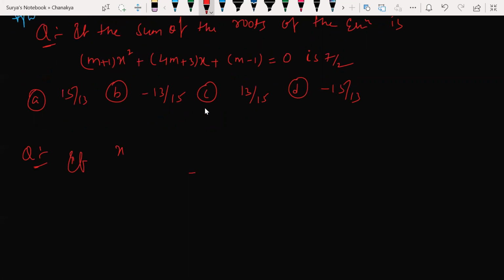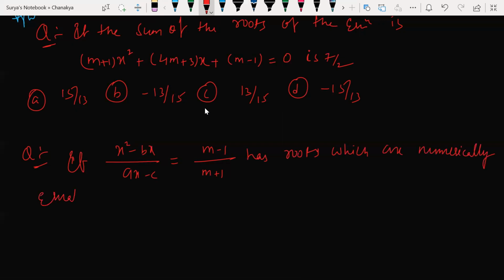If (x square minus bx) by (ax minus c) is equal to (m minus 1) divided by (m plus 1) has roots which are numerically equal but of opposite signs, then the value of m is what?